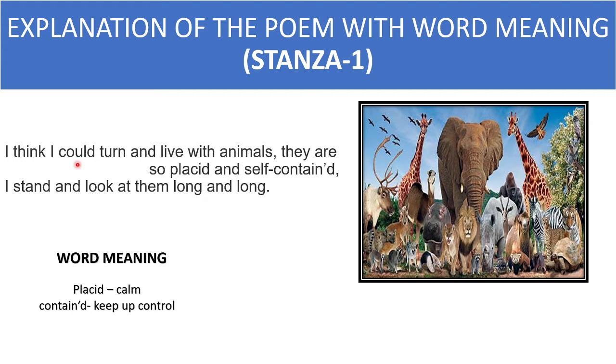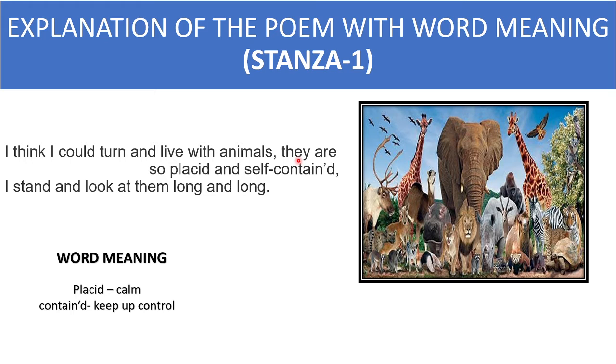The poet is expressing his desire to turn towards animals and live with animals, as he feels comfortable with the animals, so he wants to turn towards animals and live with the animals.